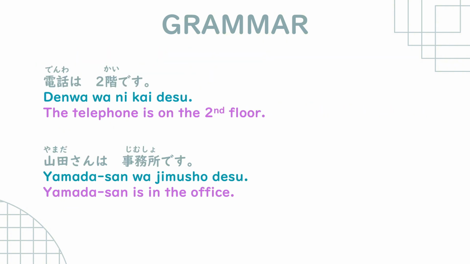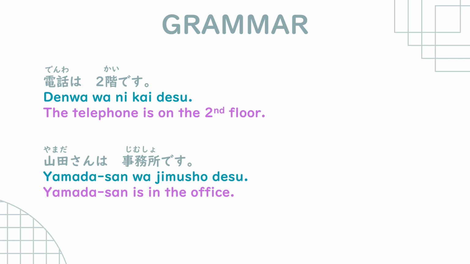We also have other ways of saying it. For example, denwa wa nikai desu. So the telephone is on the second floor. And then we also have Yamada-san, a person named Yamada-san, wa jimusho desu. So Yamada-san is in the office. So that is koko, soko, and asoko, and then we also have noun 1 wa, noun 2 desu, which is indicating a place where the noun 1 is.